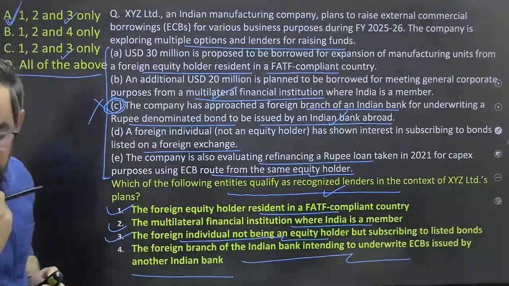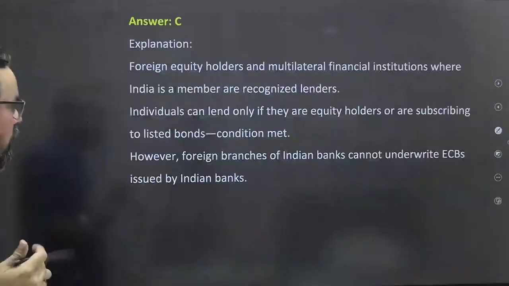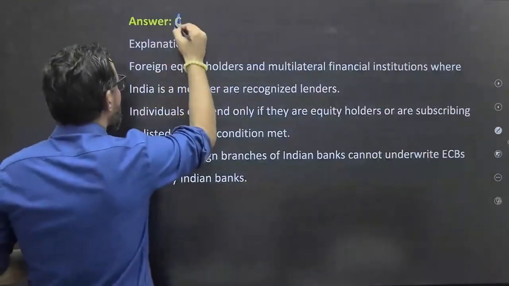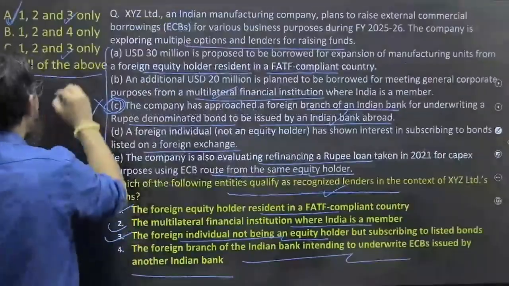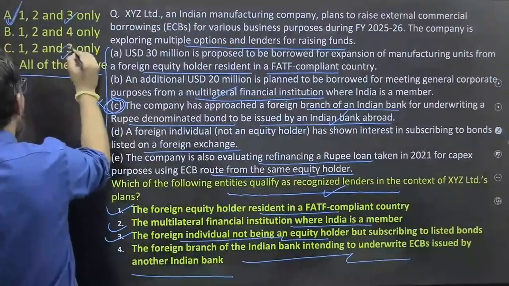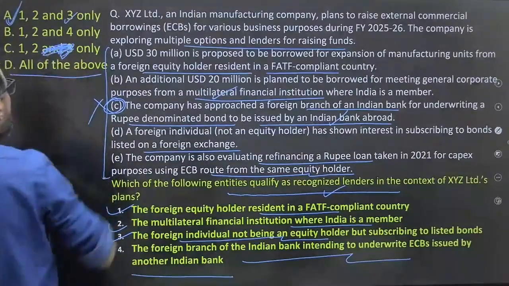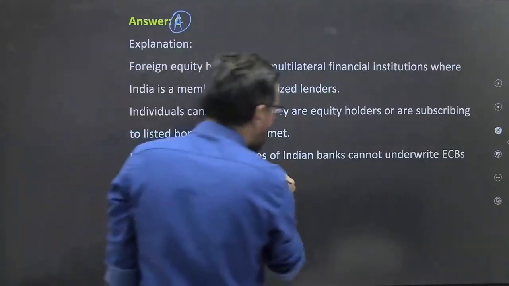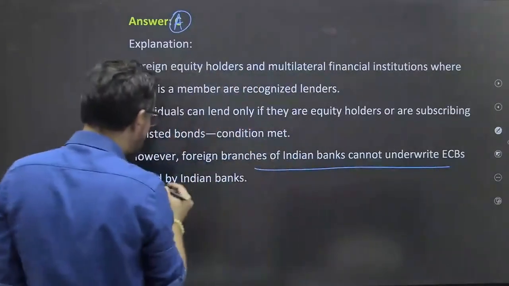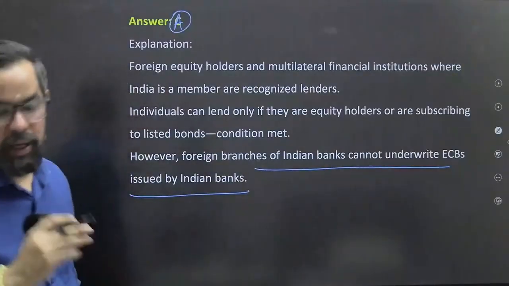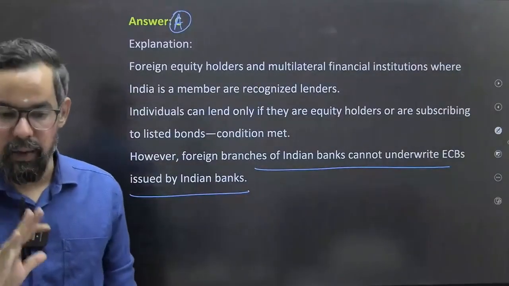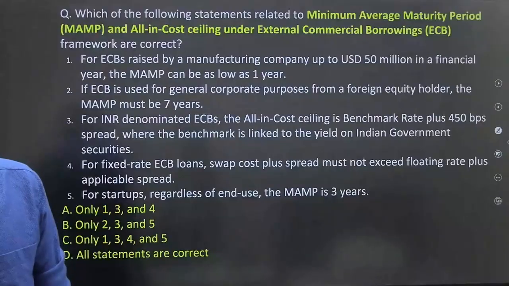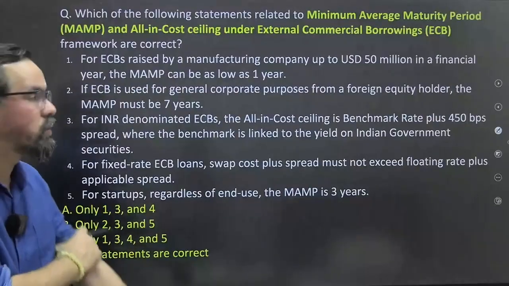Understood? Did you understand the question? Very nice question. Here C is written, let me make it A. Okay, and I'll add something here. 1, 2 only. It is 1, 2 only now. Correct? Understood? So foreign branches of Indian banks cannot underwrite ECB issued by the Indian banks. The rest of the things are the same. There was no challenge here; they just tested your fundamentals. Let us move ahead. Next one.